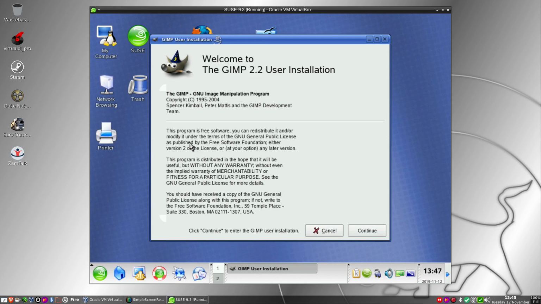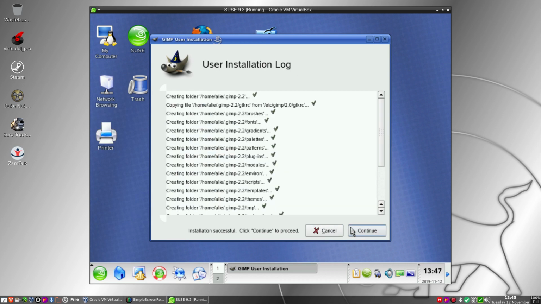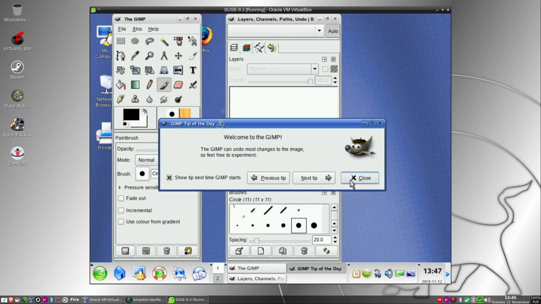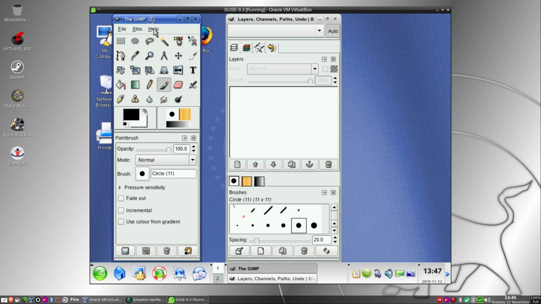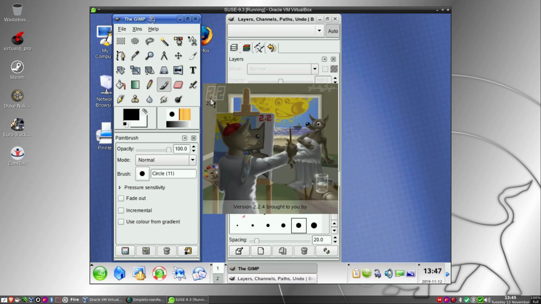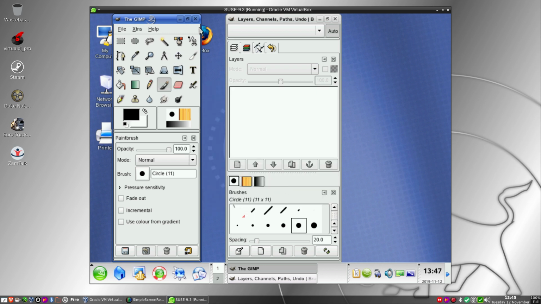Ooh, let's have a look at GIMP 2.2. Wow. And you have to install it, so let's do that. So this is GIMP 2.2. 2.2.4 in fact. Well, there you go. Good old days.